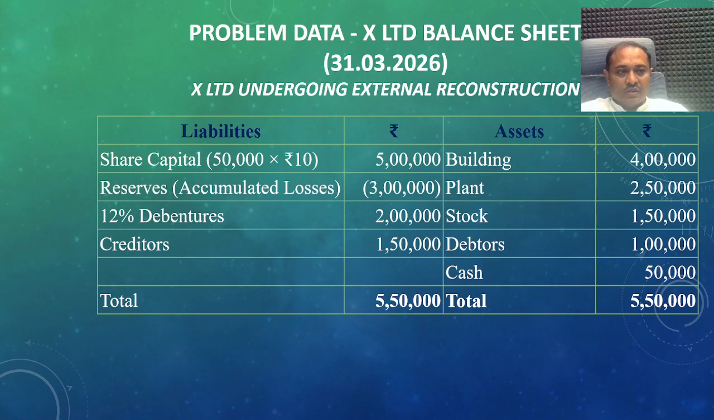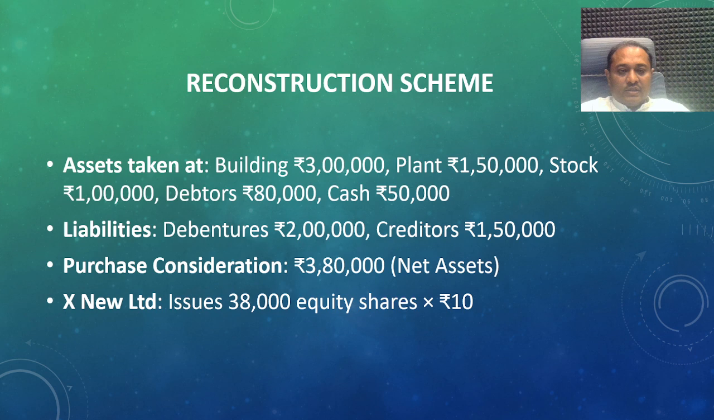On the other side, the reconstruction scheme: the assets taken over are building 3 lakh rupees, plant 1 lakh 50,000, stock 1 lakh rupees, debtors 80,000, cash 50,000, with liabilities of debentures 2 lakh and creditors 1 lakh 50,000. Purchase consideration is taken as assets minus liabilities, that is 3 lakh 80,000 as the net assets. The new company issued 38,000 shares of 10 rupees per share, that is 3 lakh 80,000.